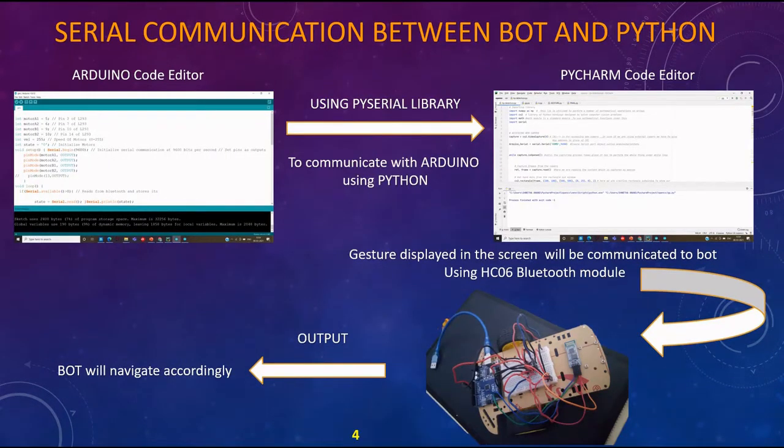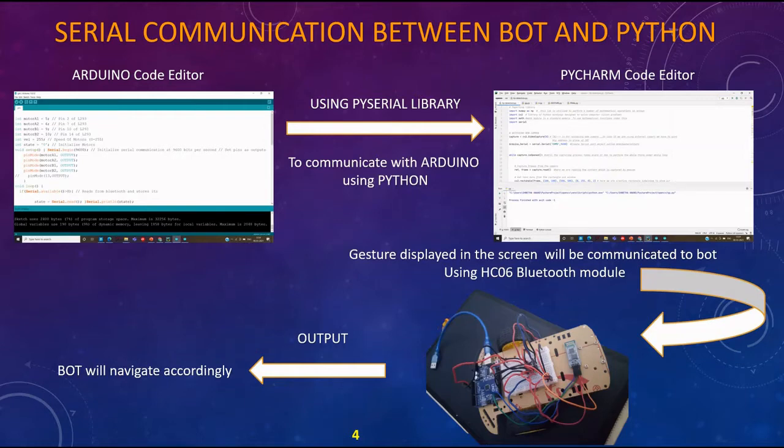Here, serial communication is established between hardware and software. Now let's look how it works. Serial communication is a communication technique wherein data transfer occurs by transmitting data one bit at a time in sequential order over a communication channel. And it is the simplest form of communication between a sender and a receiver.